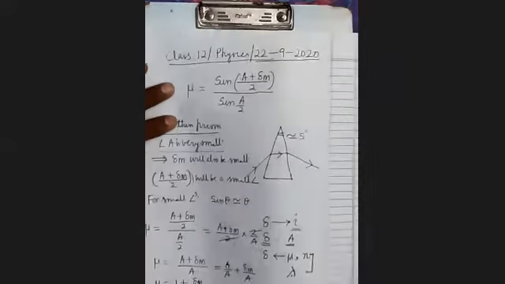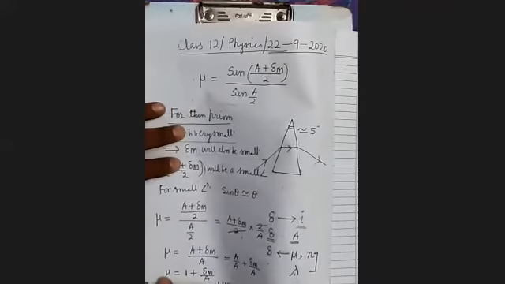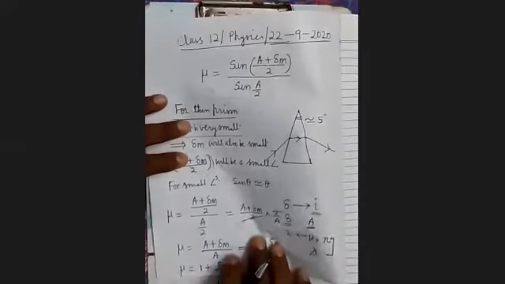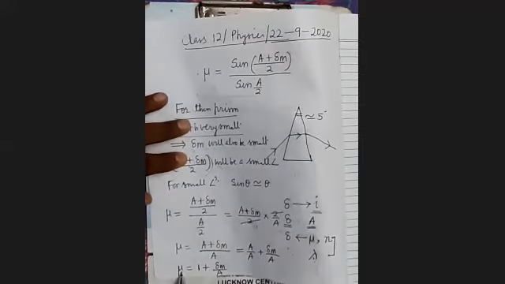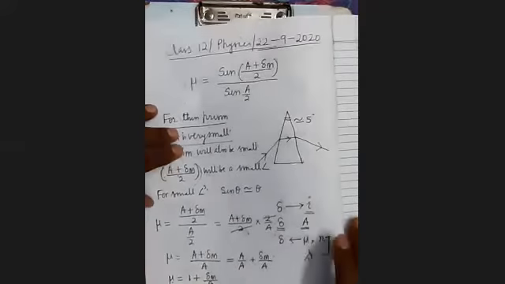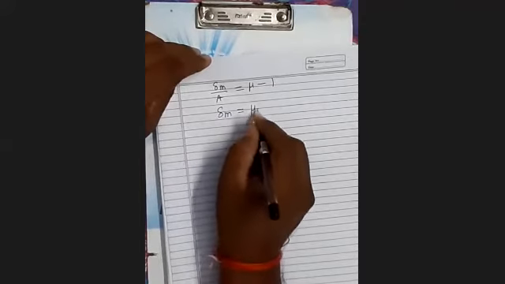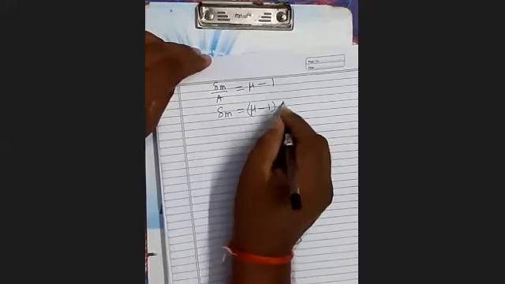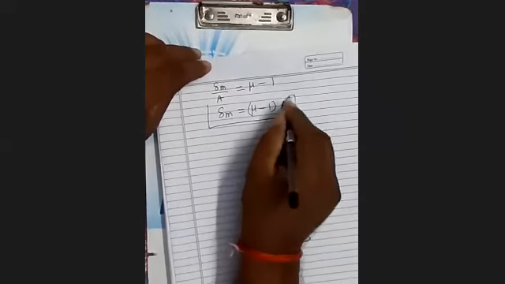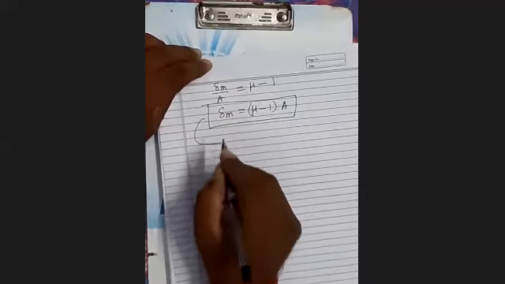You bring 1 to the left hand side. So mu minus 1 equals delta M upon A. So what will be delta M? It is (mu minus 1) into A.